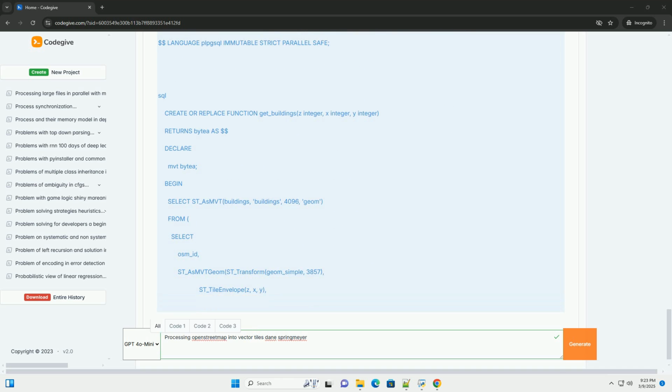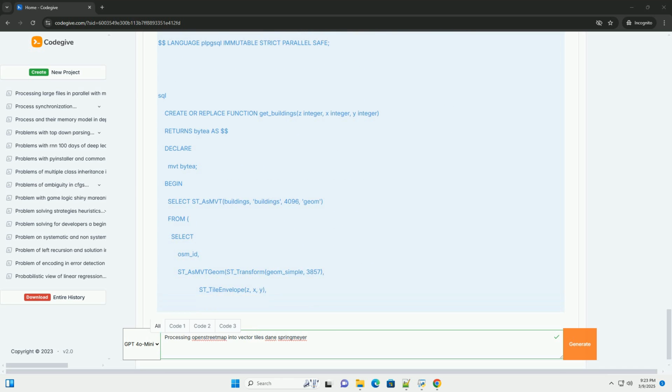Creating the database. 1. Open a terminal or command prompt. 2. Create a PostgreSQL user, optional, but recommended for security. 3. Create a PostgreSQL database. 4. Connect to the database and enable PostGIS inside the psql prompt.